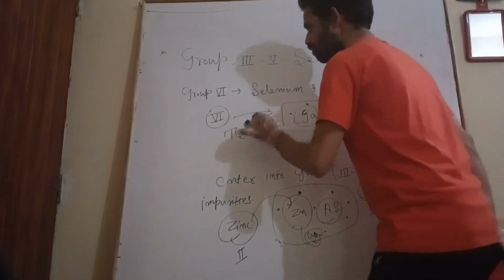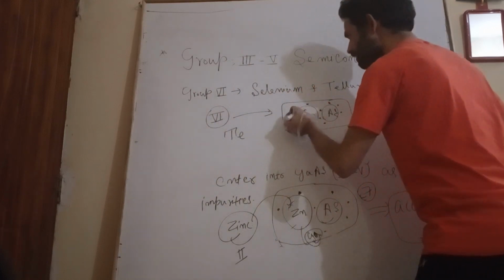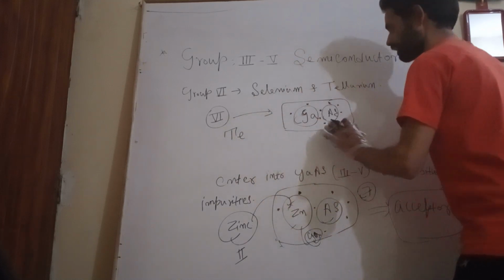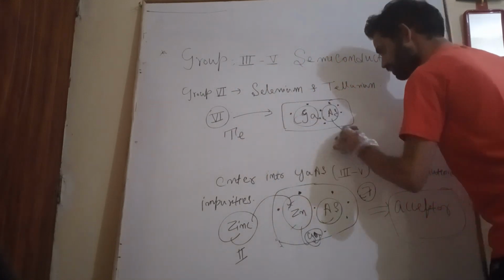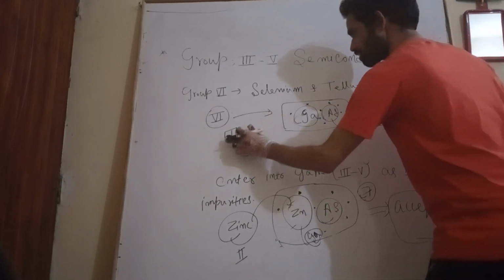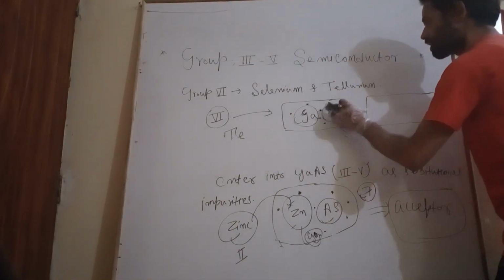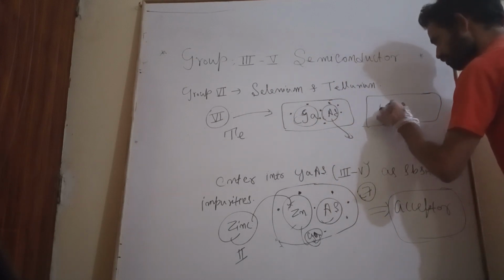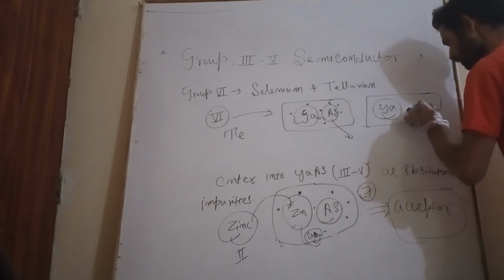Now this sixth group element such as tellurium is entering into this gallium arsenide compound semiconductor as a substitutional impurity by replacing the group fifth element such as arsenic. Now gallium is there, and in place of arsenic, there is tellurium.